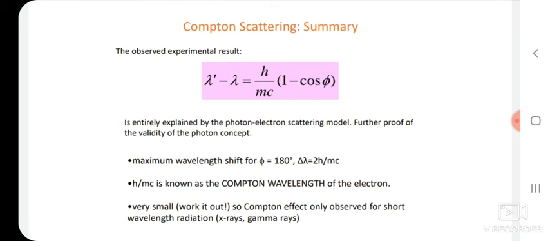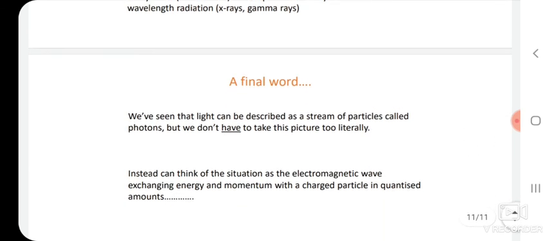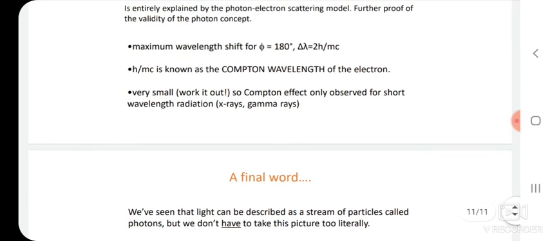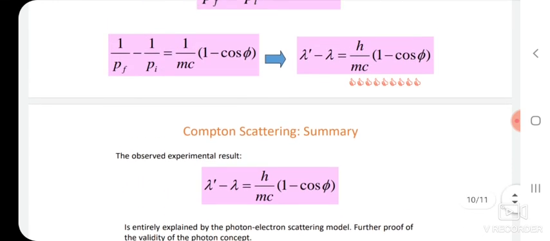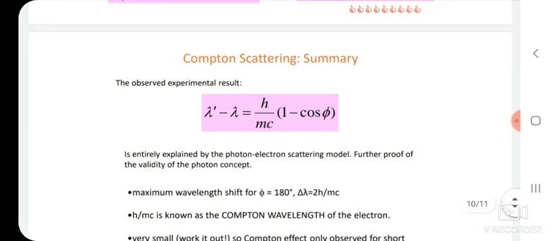It is very small. So the Compton effect is only observed for short-wavelength radiations such as X-rays and gamma rays, which have high frequency and short wavelength. This is all about the Compton shift expression and the experimental proof of the Compton effect.